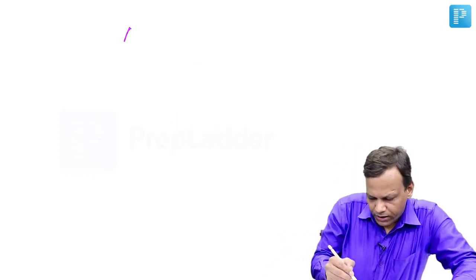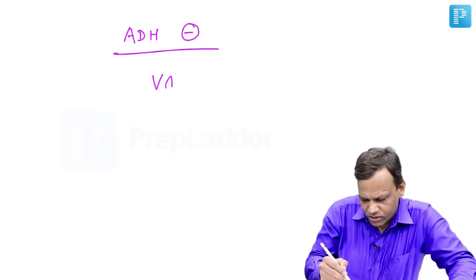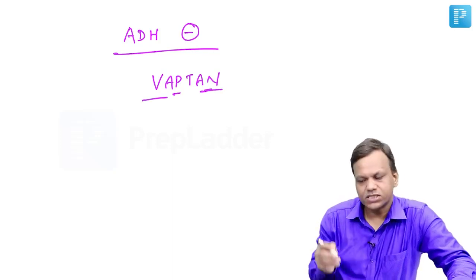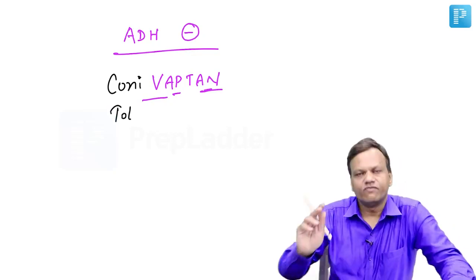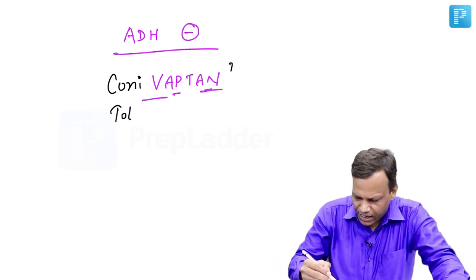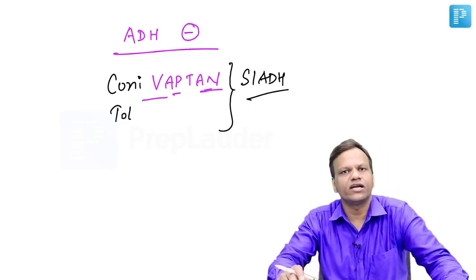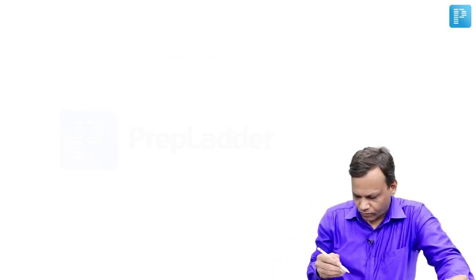Then coming to ADH antagonist or vasopressin antagonist. Vasopressin antagonist, the name ends with Vaptan. Vaptan says vasopressin antagonist. And the drugs like conivaptan and tolvaptan, they are vasopressin antagonists, and they are drugs which can be used in SIADH, syndrome of inappropriate ADH secretion. Okay. So that is about the pituitary hormones.